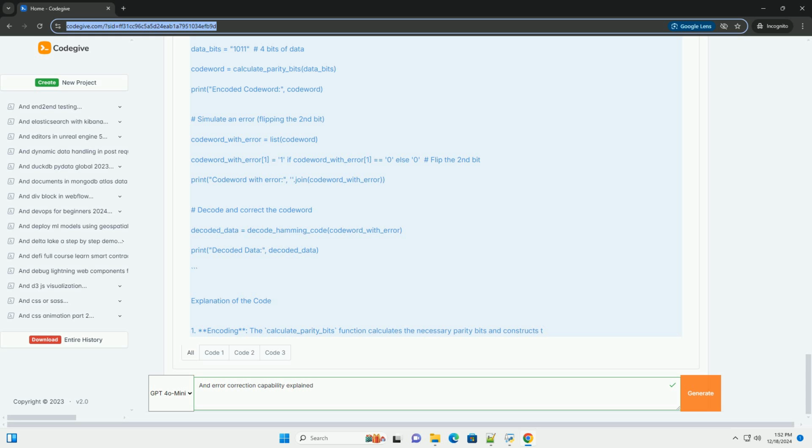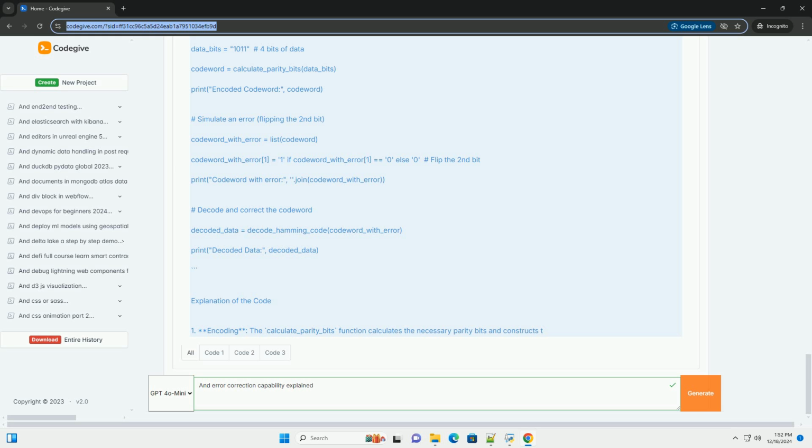Calculate parity bits. For i in range(r): parity_position = 2**i, parity_value = 0. For j in range(1, len(code_word) + 1): if j & parity_position: parity_value ^= int(code_word[j - 1]), XOR operation for parity. code_word[parity_position - 1] = 1 if parity_value else 0. Return ''.join(code_word).